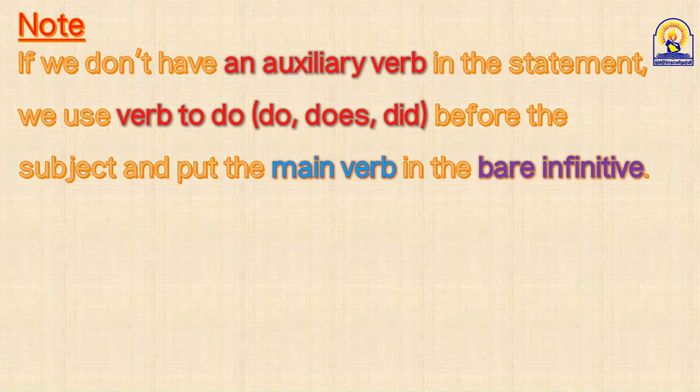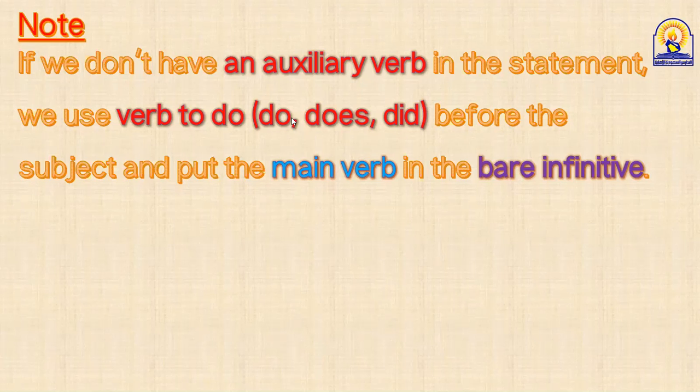What can we do? In this case, you can never do a yes or no question without an auxiliary verb. So get one of the auxiliaries from your own, but don't get am, don't get was, don't get should. No, no, no. Just get verb to do, or does, or did. So guys, if you don't have one of the auxiliary verbs, you are allowed to use from your own just do or does or did only. You can never get am, you can never get was, you can never get have or should. It's forbidden. Just do or does or did. These are your options.